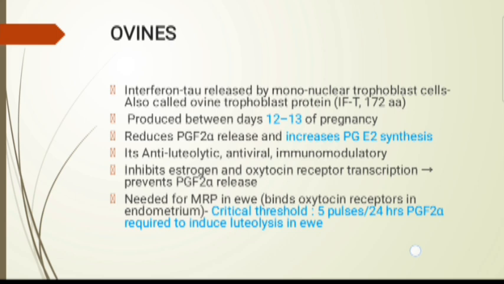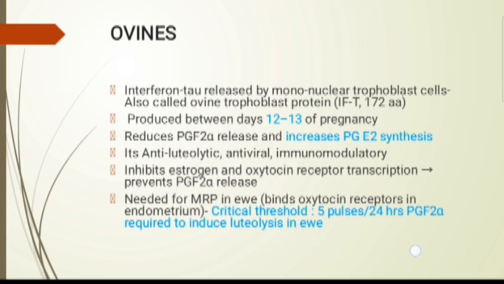PGE2 is anti-luteolytic, antiviral, and immunomodulatory. It inhibits estrogen and oxytocin receptor transcription. If oxytocin receptor transcription does not happen, there will be no release of PGF2 alpha and there will be no luteolysis. So it is needed for MRP in ewes. It binds with oxytocin receptors in the endometrium; I have already told you the mechanism.